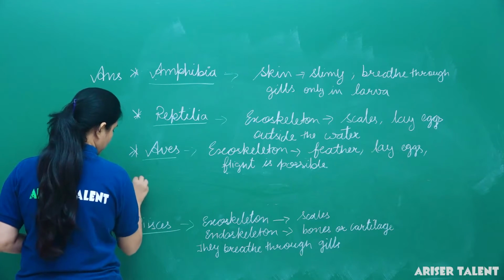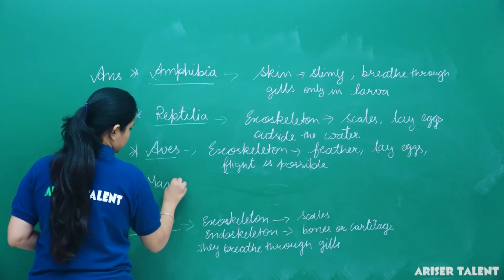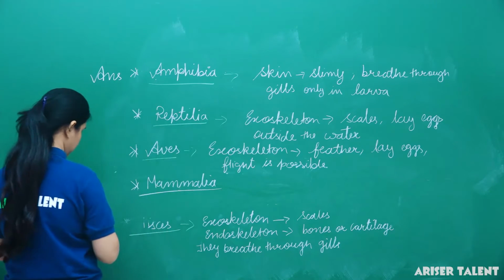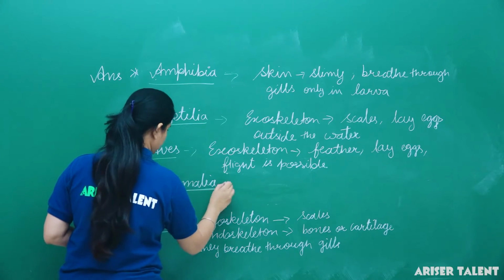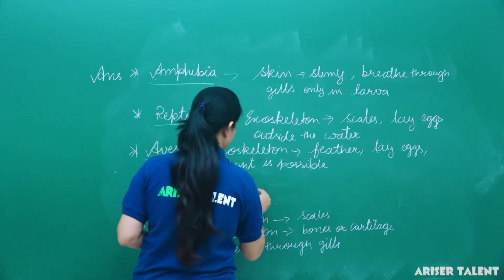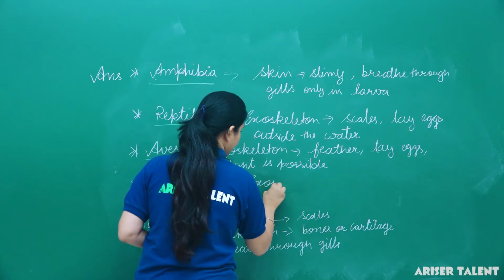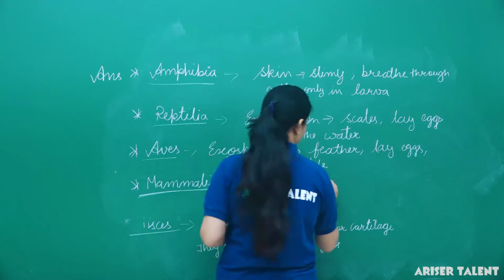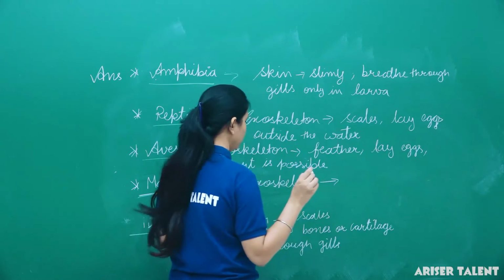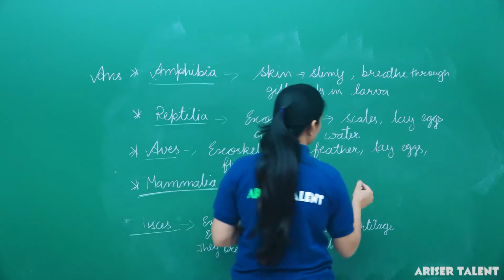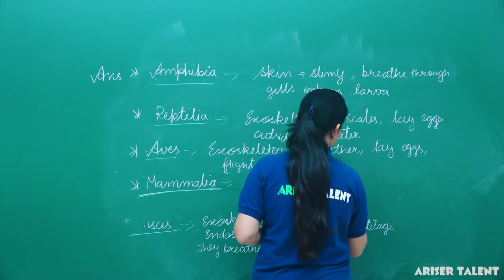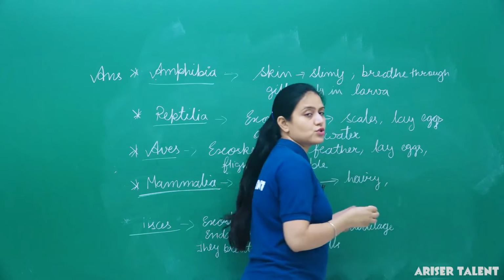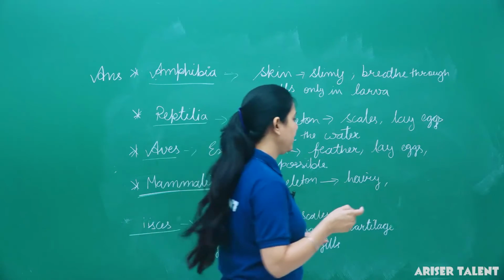Next group is Mammalia. So we can say that the exoskeleton in the animals of the Mammalia group is made up of hairs. Exoskeleton is generally hairy. They give birth to young ones, means they are viviparous.